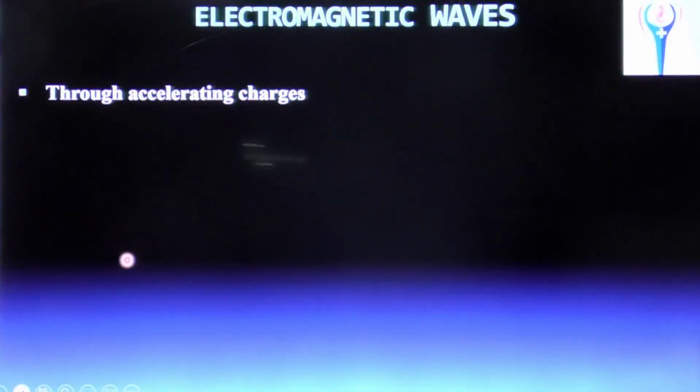What are electromagnetic waves? How are electromagnetic waves produced? That is the source of electromagnetic waves. Through accelerating charges. When charges are accelerated, charges move with a certain velocity and the speed increases, that is acceleration. When charges accelerate, electromagnetic waves are produced.